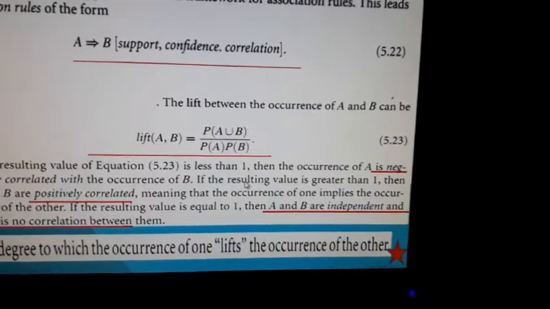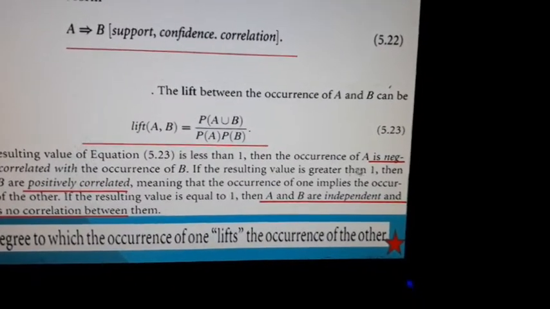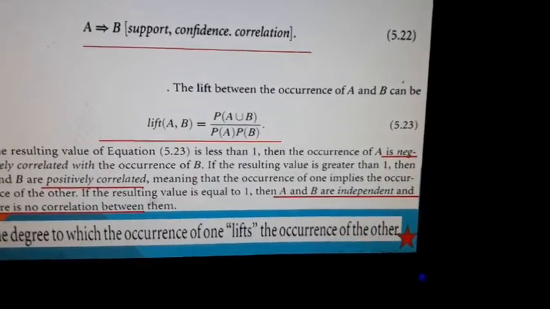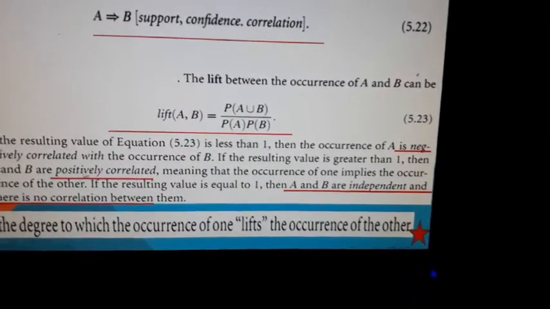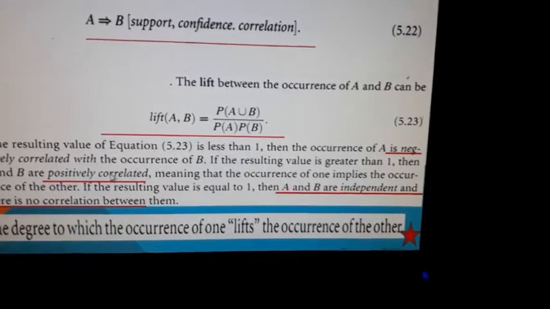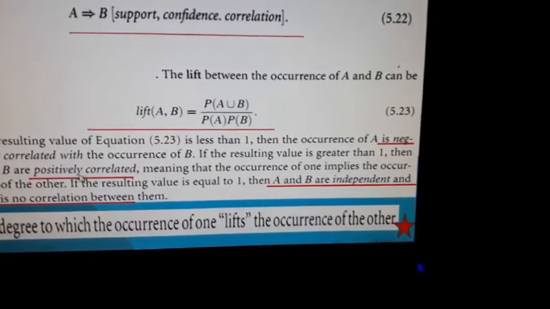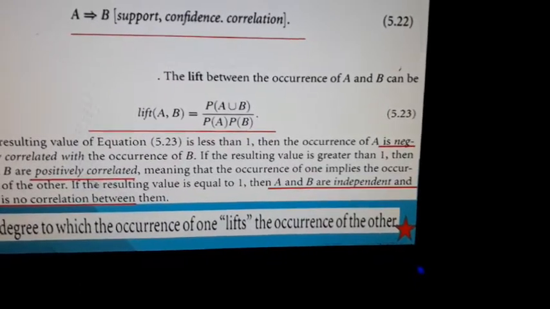The second type is if we find that the value is greater than 1. In that case, we infer that A and B are positively correlated. Positively means if you increase one, the other also increases.